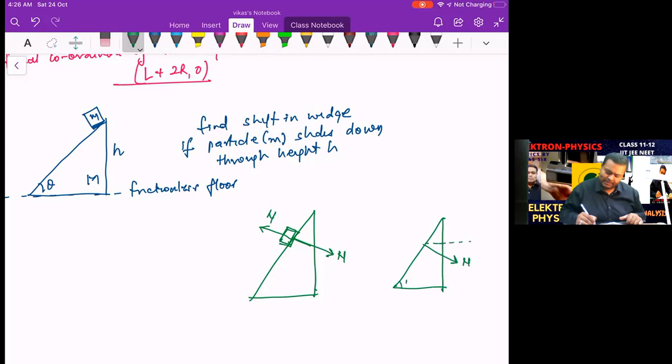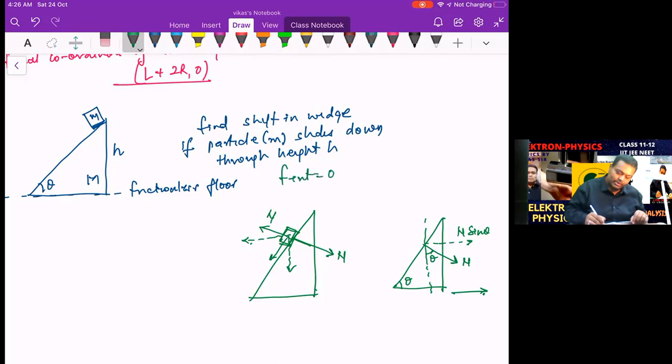If this angle is theta, you will find this angle will be theta, and therefore you get a component N sine theta, which causes the wedge to move towards the right. And the block is sliding towards the left. It has a velocity with components, which means it is moving down and also towards the left. But we are interested in the left, because once again the external force is equal to 0 in the x direction.